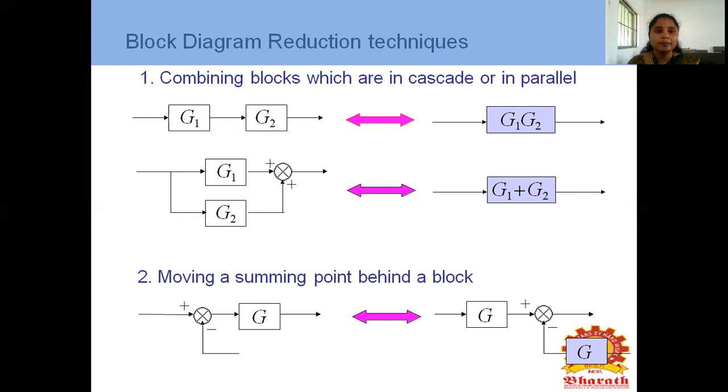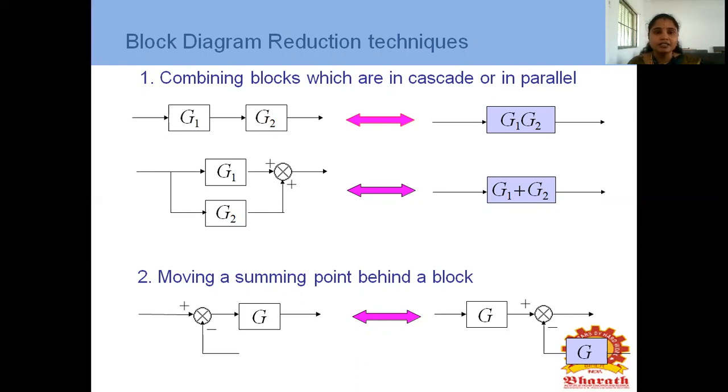When the blocks are connected in parallel, we connect the summing point also. So the equation is G1 plus G2. This is the first rule: combining blocks in cascade, that means series, or in parallel.